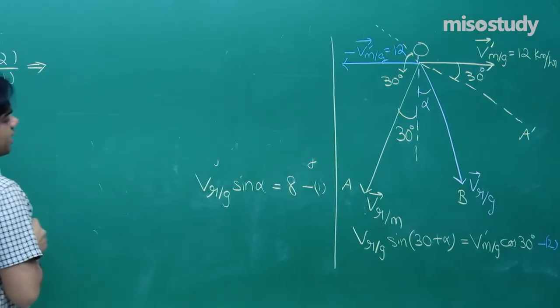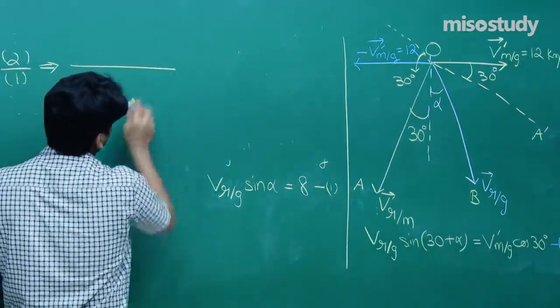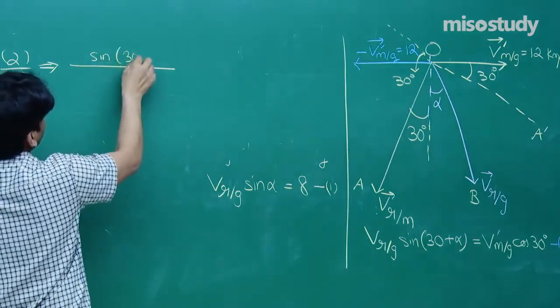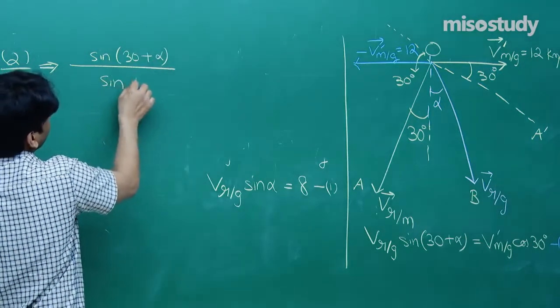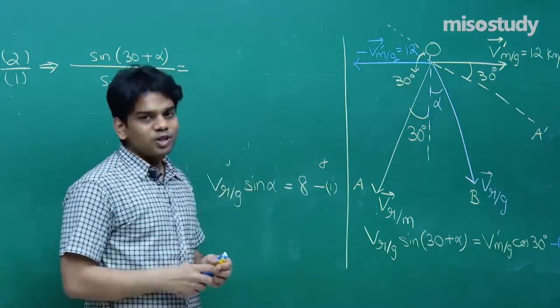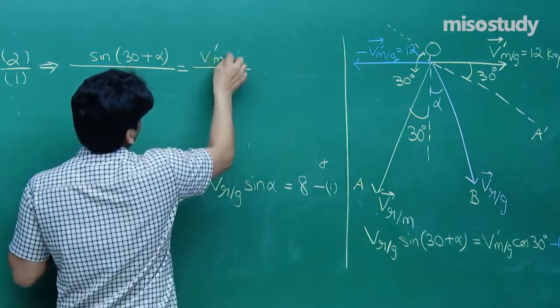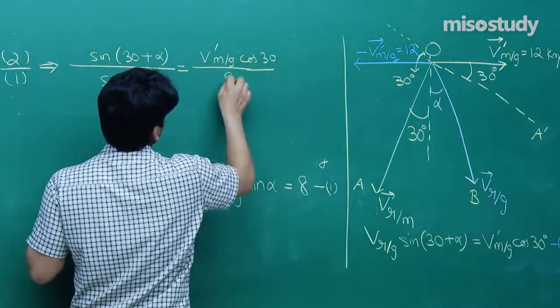I'm going to get VRG cancelled out. Same, you all would have written both the equations. So you'll be getting sine 30 plus alpha divided by sine alpha is equal to V dash mg cos 30 divided by 8.